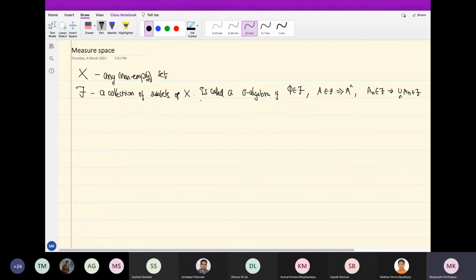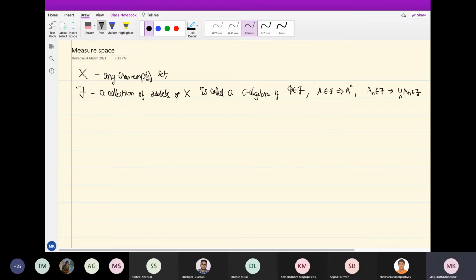So if the collection is non-empty, there is at least one set. By the way, this is the minimal way to state it. Then countable intersections are also there, as you can see, because intersections can be written as the complement of the union of the complements. So pretty much all the set operations you do will be fine as long as you apply them to countably many of the sets inside F. Then you don't get out of F. That's the idea. Okay, so this is what a sigma algebra is.